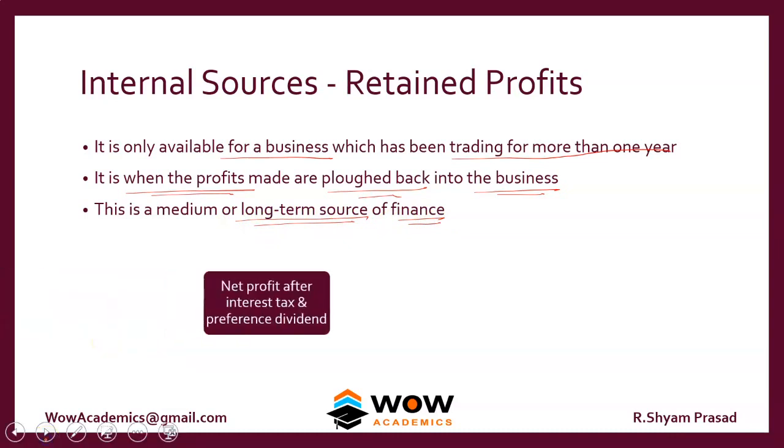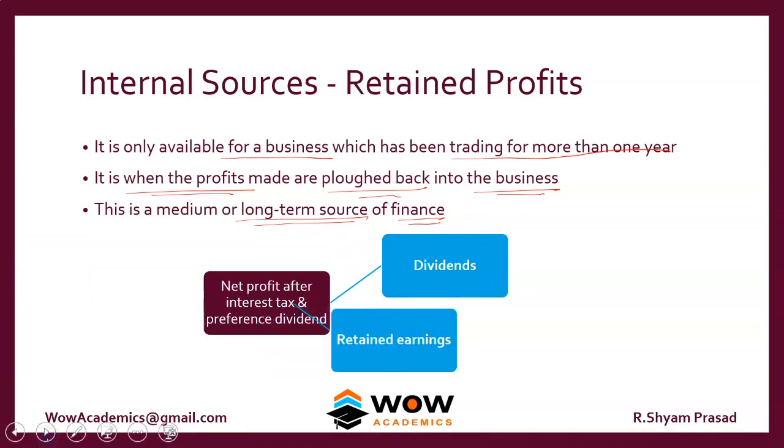We can take it like this: the net profit after interest, tax and preference dividend is available for the equity shareholders, but the company can either declare that profit as dividends, or they can send it to the retained earnings. They can retain it and that can go to the reserves, and this money is available for further investment or further dividends in the future.